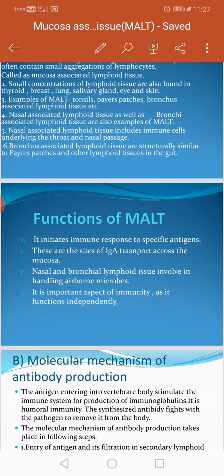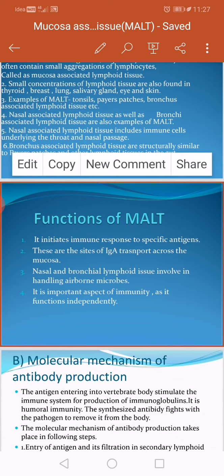These are the sites of immunoglobulin A transport across the mucosa. We know that different immunoglobulin molecules are there, classified as IgG, IgA, IgM, IgD, IgE, etc. And IgA has two parts, the secretory and serum IgA.